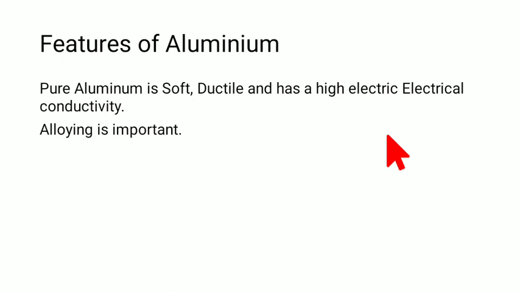So pure aluminum needs to be alloyed. It needs to be mixed with other minerals, other elements. That is the term alloy. That is what alloy means.